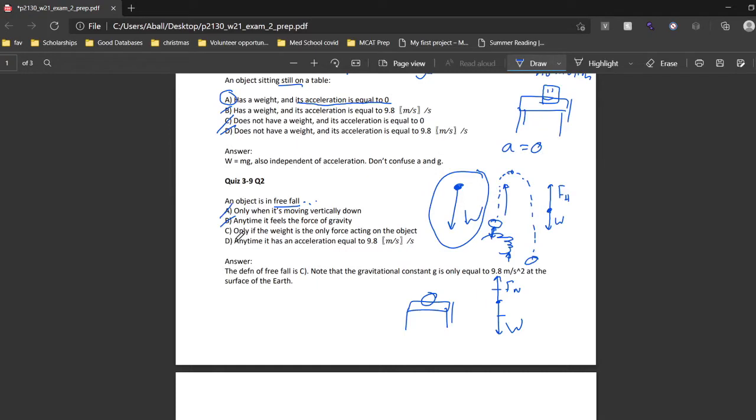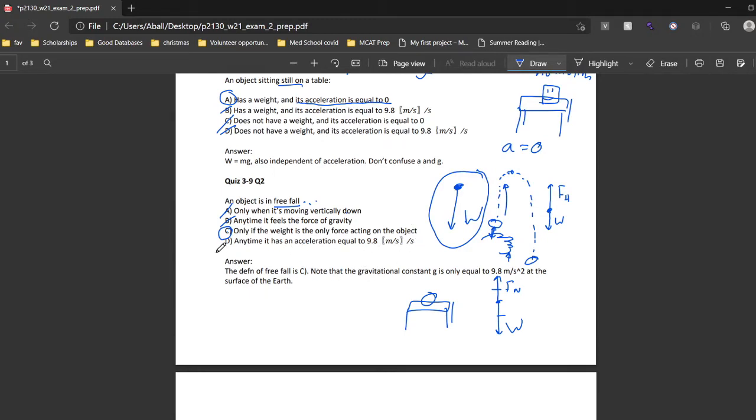Only if the weight force is the only force acting upon it. We'll get back to this one in a second. We know this one's the correct answer, as I've been explaining. But let's just go to explain why part D is false. Anytime an acceleration is equal to 9.8 meters per second squared.